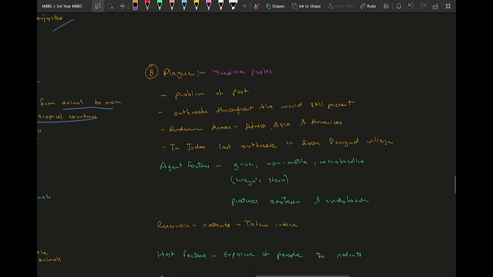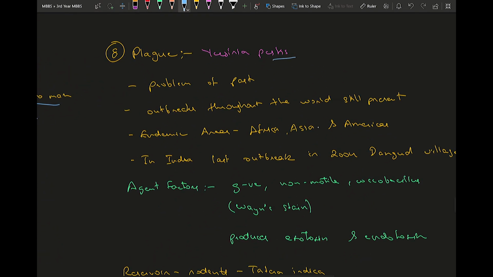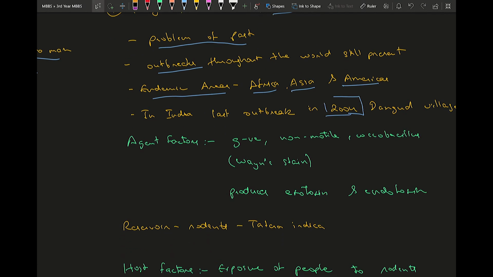Moving on to plague. So plague is caused by Yersinia pestis bacteria. It is usually known as a problem of the past, but there are outbreaks throughout the world still present. The endemic areas of plague are Africa, Asia, and America. In India, the last outbreak was in 2004 in Dangad village. So you need to know the name of the village.